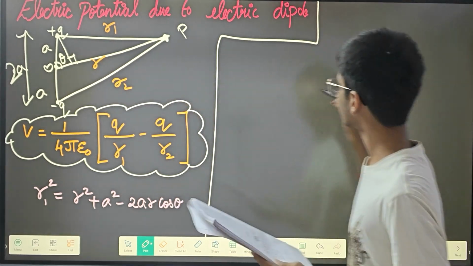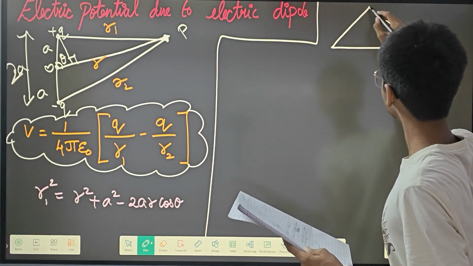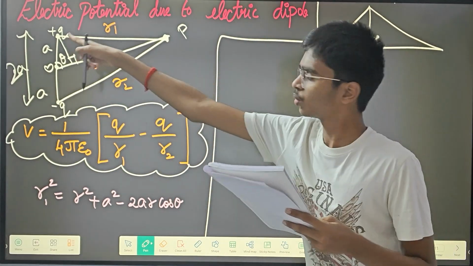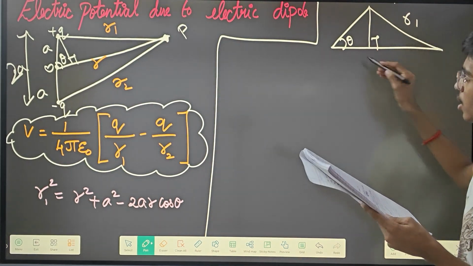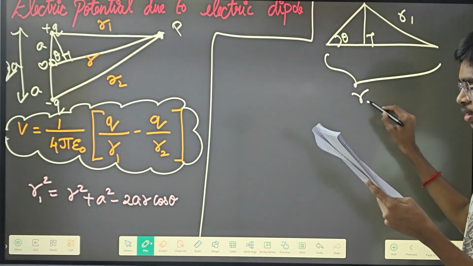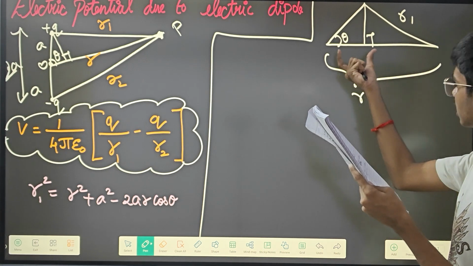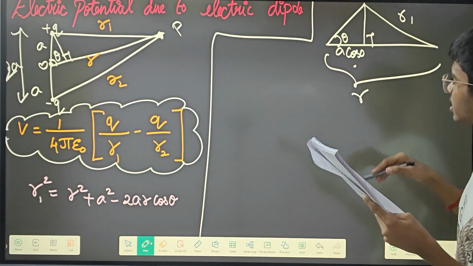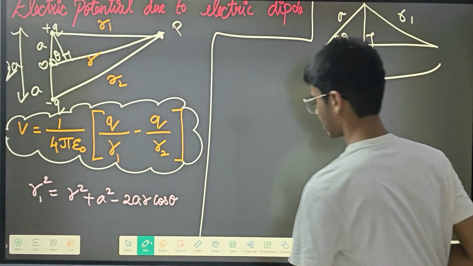If you take this triangle, it will look a little bit like this, with the perpendicular and theta. Here is where the point Q is, but I'm not going to write it. R1 is here, and this total distance is R. This particular part I will write as A cos theta. Why is it A cos theta? Because this distance is A.